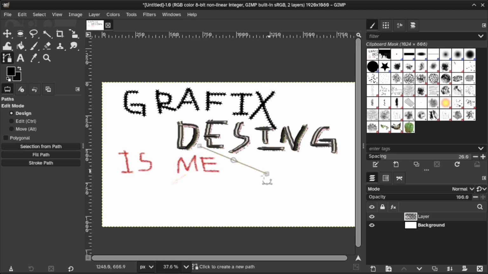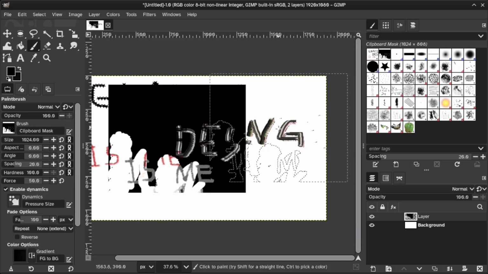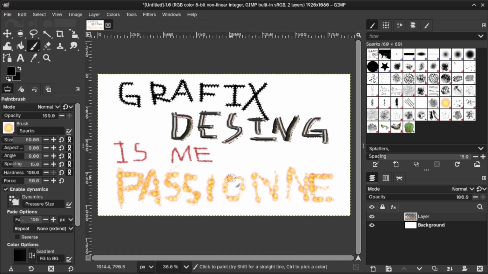Also, the fact that the clipboard becomes a brush for some reason is interesting. What is this? Oh, it makes a brush out of it. Okay, we got basic layer operations down.